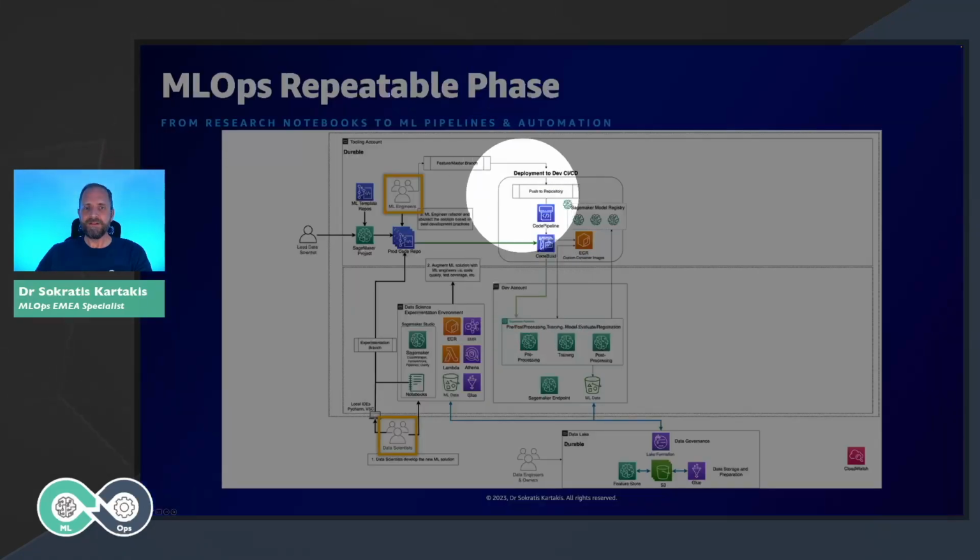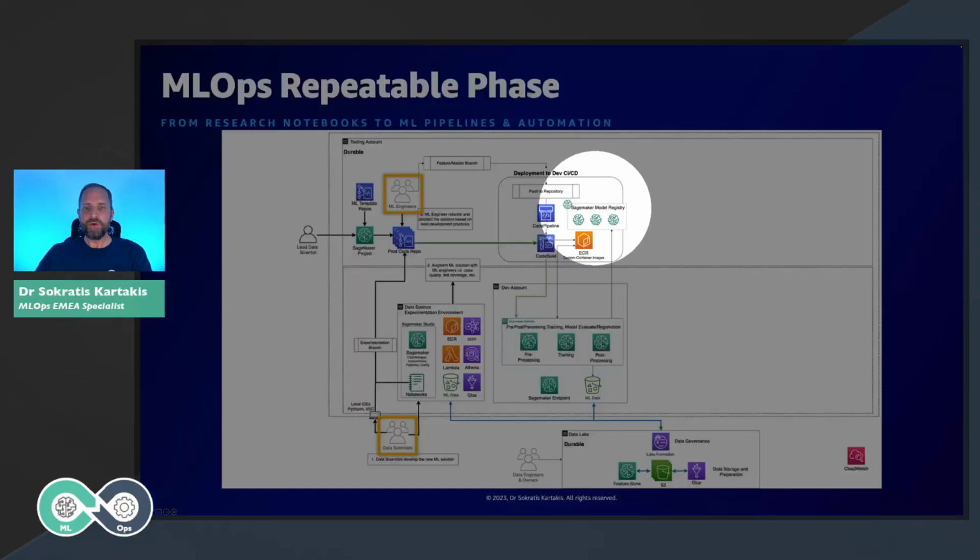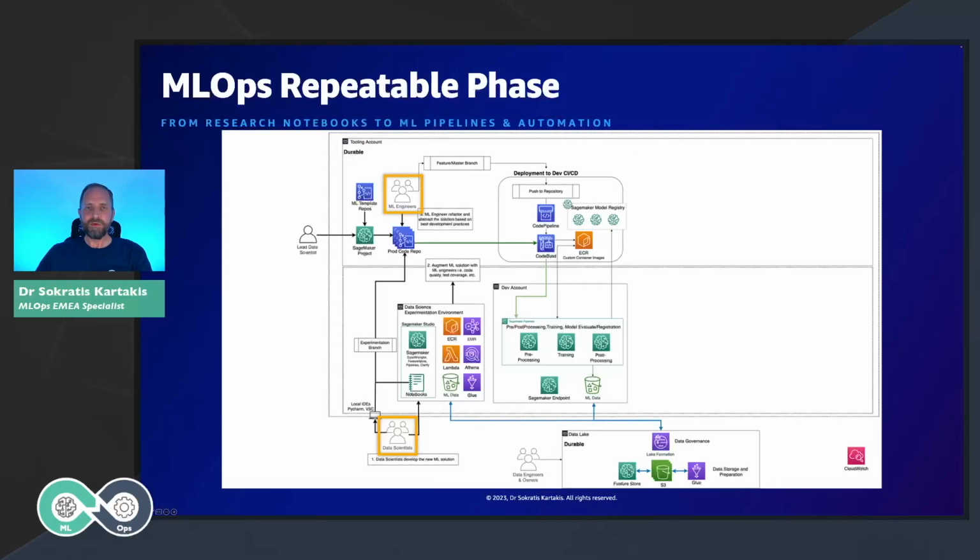At the top layer, I have introduced another environment, the tooling or automation environment. In this environment, we need to store all the different code artifacts and model artifacts. And this is the place where we also store the model registry. In the model registry, we store, as we said earlier, all the different model artifacts, metadata, and the containers that we used in order to train these models, so we can use the same containers to deploy into production.